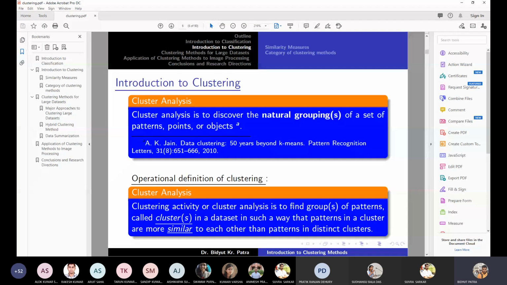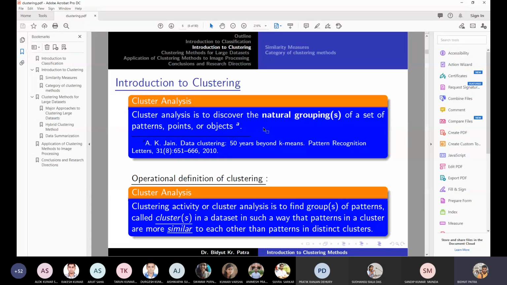Here we go, the introduction to the clustering approach. First we give the definition and then we'll go slowly. Cluster analysis, or clustering, is to discover the natural grouping of a set of pattern points or objects. Here the natural grouping is very important.